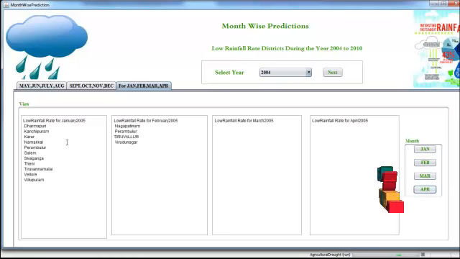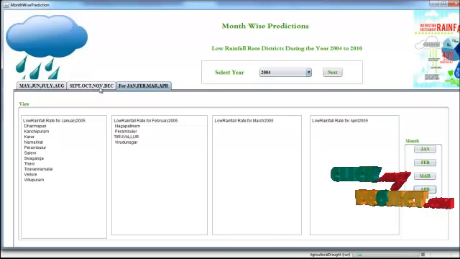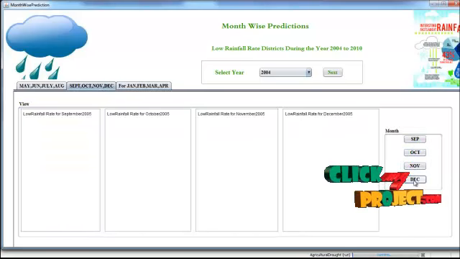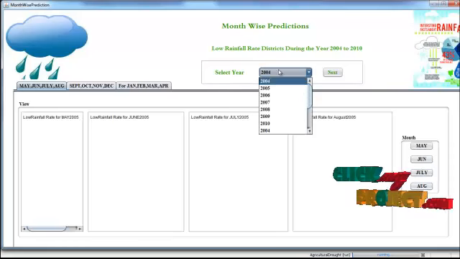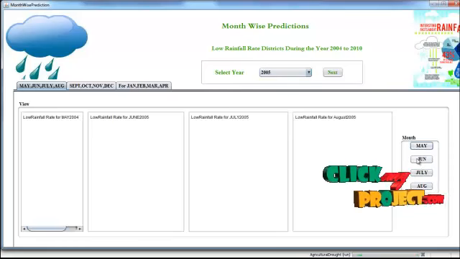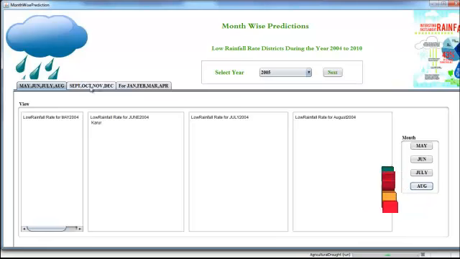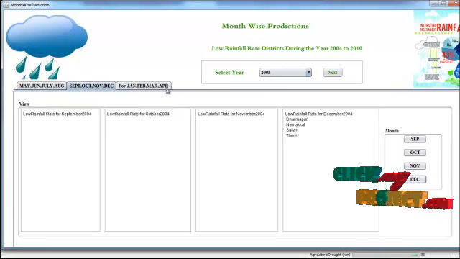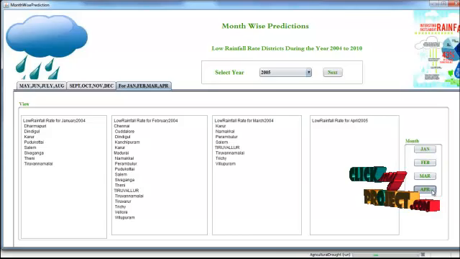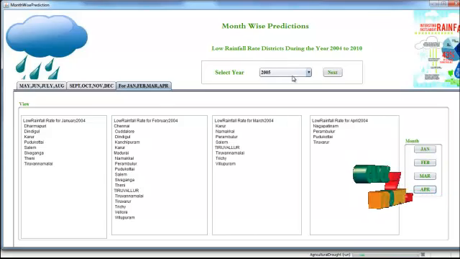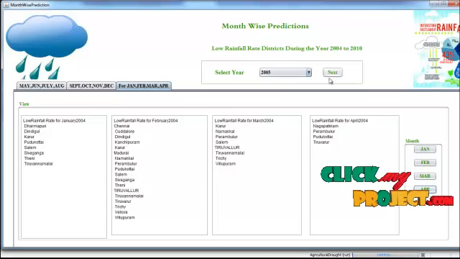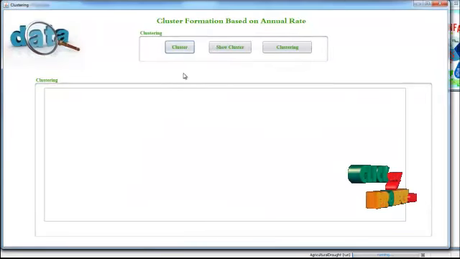Here we group the districts based on the low rainfall rates. September, October, November, December, then May, June, July, August. Then if you click for May 2005, you can get some type of results. So here we are predicting the rainfall rates of districts during the years 2004 to 2010. After that, just click the next button.